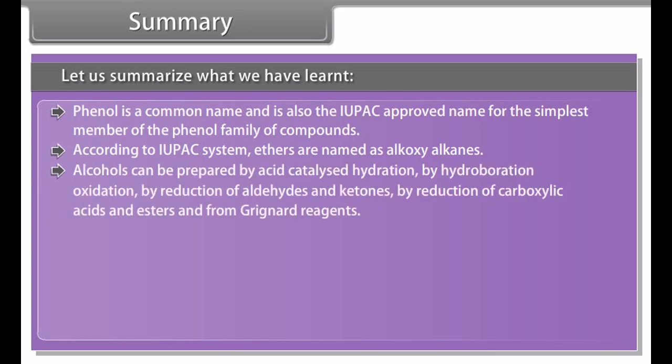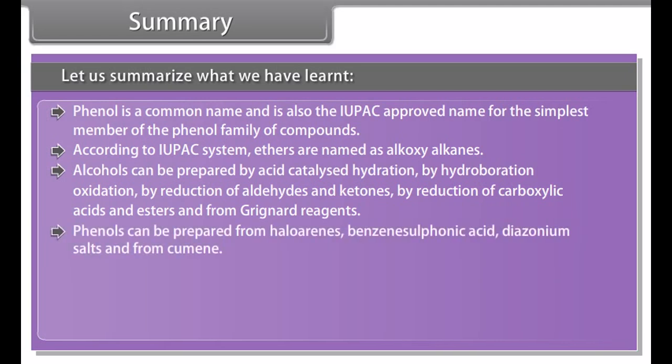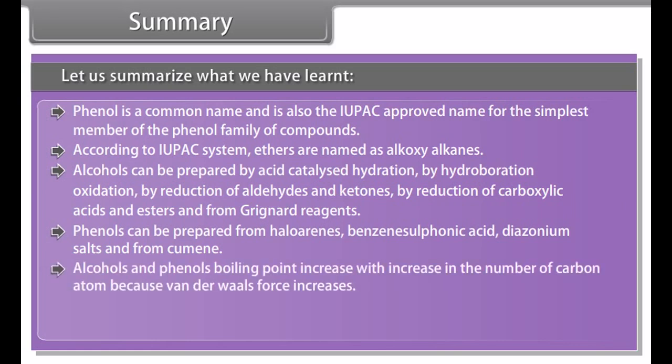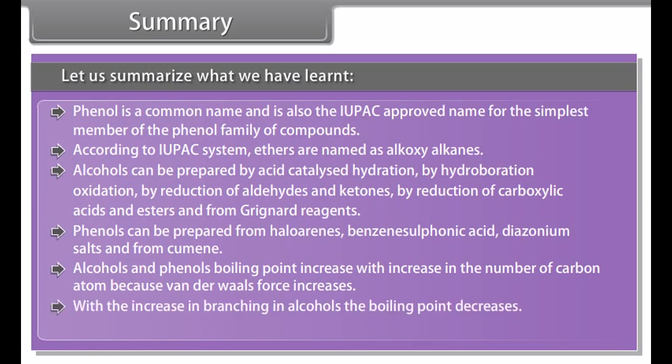Alcohols can be prepared by acid catalyzed hydration, by hydroboration oxidation, by reduction of aldehydes and ketones, by reduction of carboxylic acids and esters, and from Grignard reagents. Phenols can be prepared from haloarenes, benzene sulfonic acid, diazonium salts, and from cumene. Alcohols and phenols boiling point increases with increase in the number of carbon atoms because van der Waals force increases. With the increase in branching in alcohols, the boiling point decreases. Generally, alcohols and phenols are soluble in water.